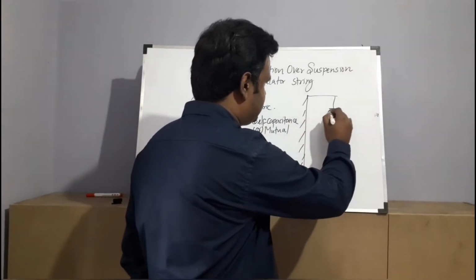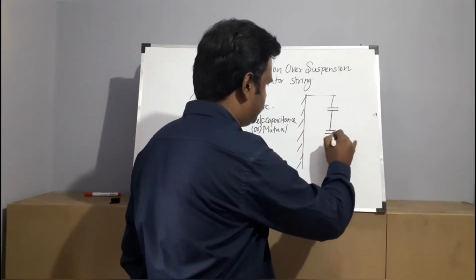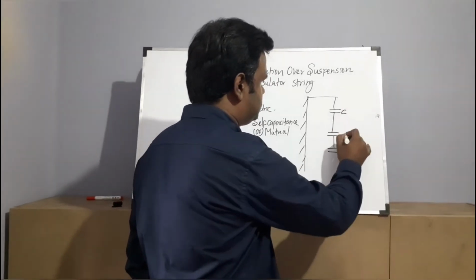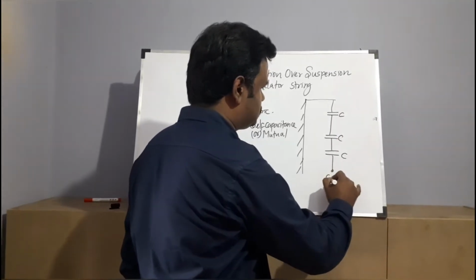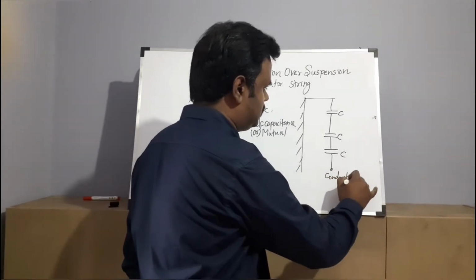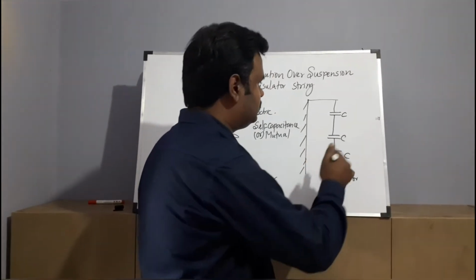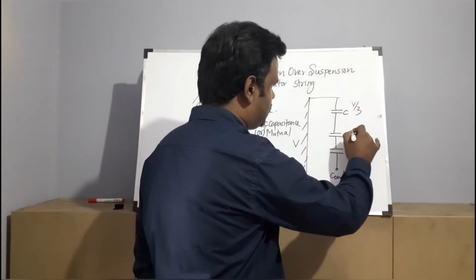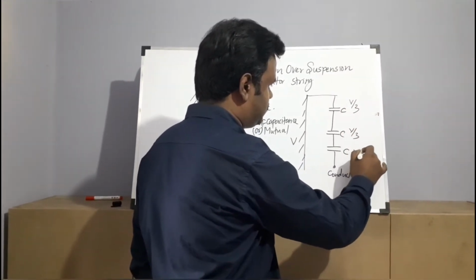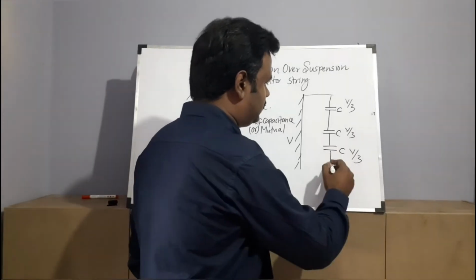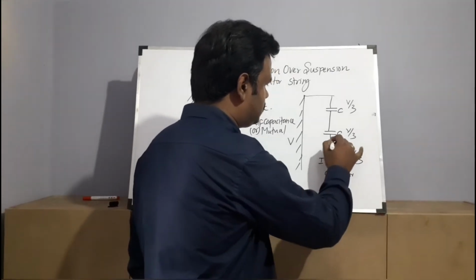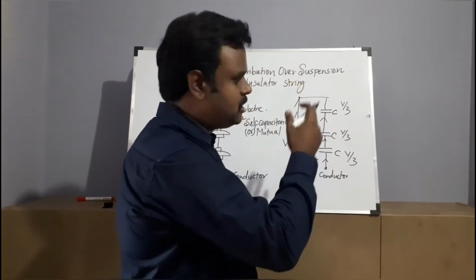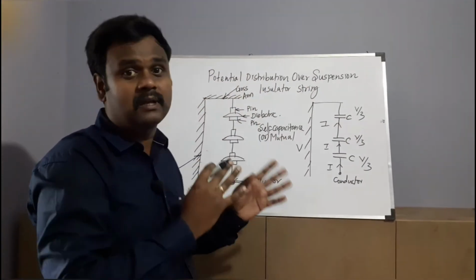So let me assume this like a capacitor, as I said before. This is C, capacitance, and this is the conductor. If this is the structure, and only self capacitance is there, then the total voltage will be divided like this: V by 3, V by 3, and V by 3. And then the charging current will be uniform. I will put I like that. The current flowing path will be the same everywhere, but this will not happen in real time.